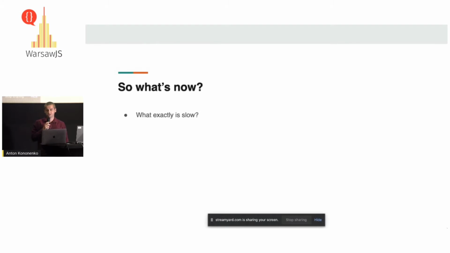So we need to understand first what exactly is slow, what area is broken, what component is slow or unperformant or unresponsive. And the next question is, is it slow for everyone? Maybe it's not. Maybe just some people from, let's say, Spain, and we have a third-party plugin which for Spain loads extra code and it's slow for them, but the rest of the world doesn't have this problem.